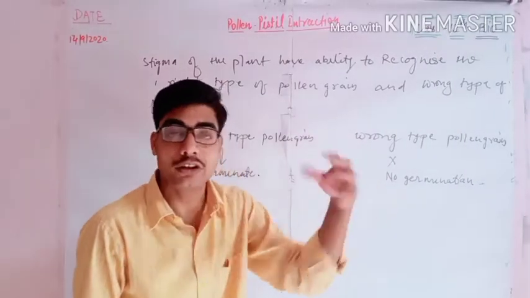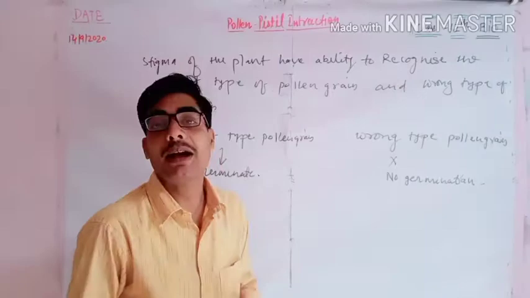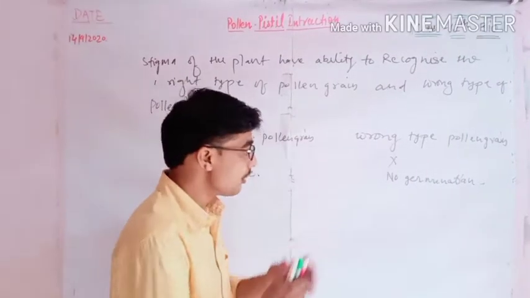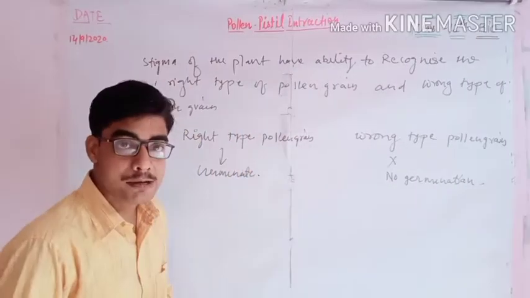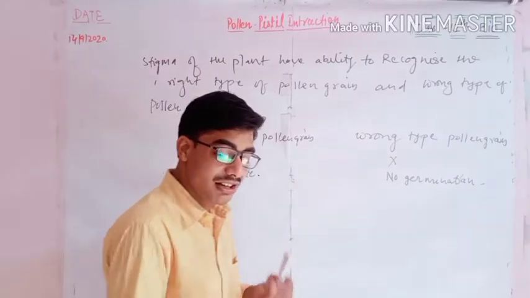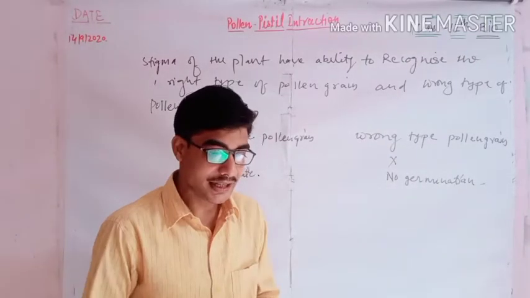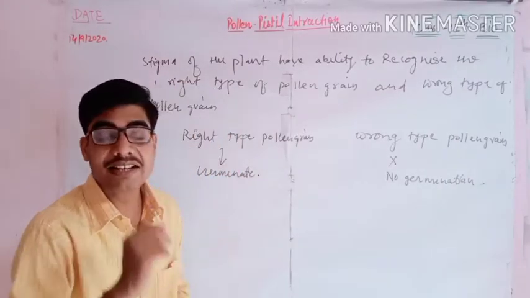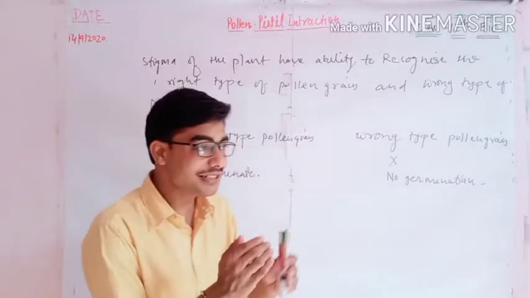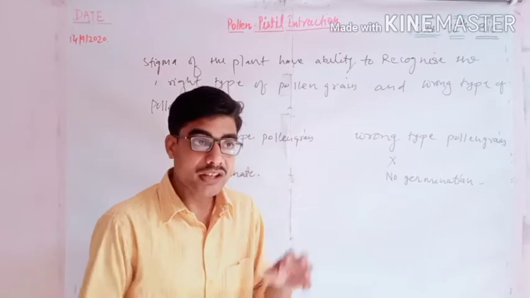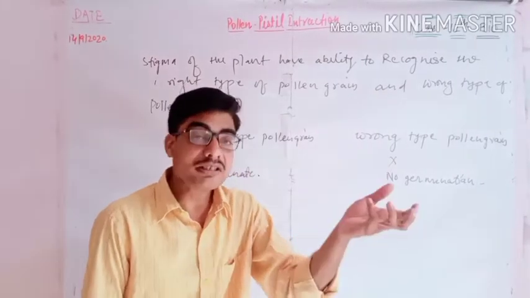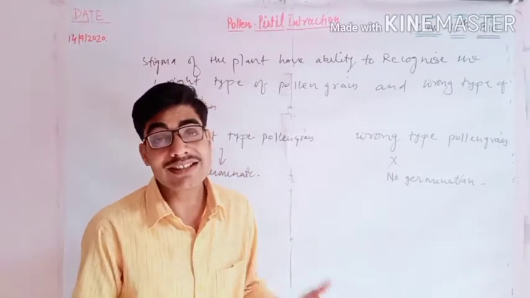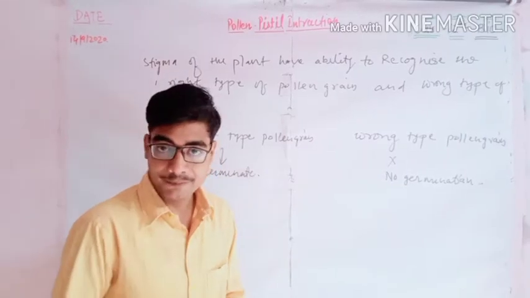How is it determined by the plant? Recent discoveries found that there is a certain allelic mechanism, certain genes, which determine whether it is the wrong type of pollen grain or the right type.